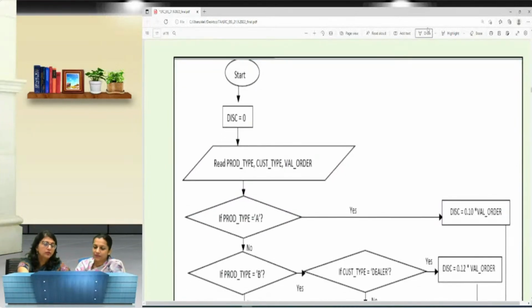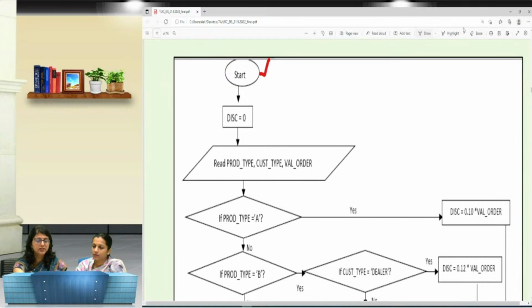Fine. So we know that the start and stop symbol for any flowchart is this. We will firstly start, and then we will initialize. Initialize means that we are setting the value of the discount, because at the end of the day I need to find the discount, because that is going to decide the final billing amount. How much is the discount? Accordingly, I will be able to find the final bill. So I need to initialize the discount as 0.